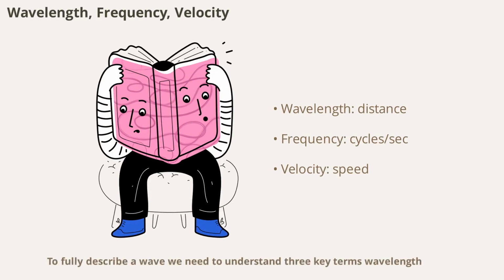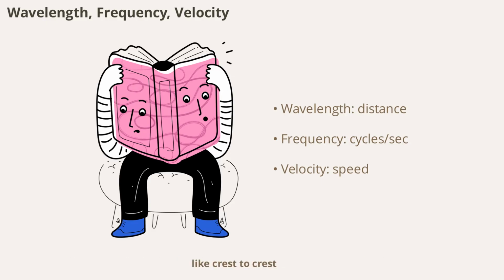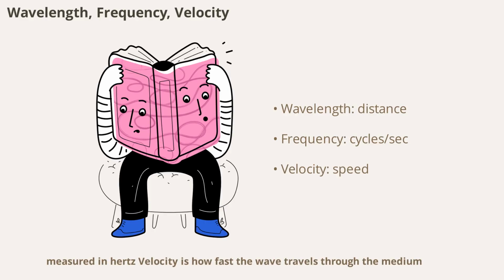To fully describe a wave, we need to understand three key terms: wavelength, frequency, and velocity. Wavelength is the distance between two consecutive points in phase, like crest to crest. Frequency is the number of wave cycles passing a point per second, measured in hertz. Velocity is how fast the wave travels through the medium. These properties are interconnected and help us quantify and predict wave behavior in different environments, whether it's sound in air or light in fiber optic.